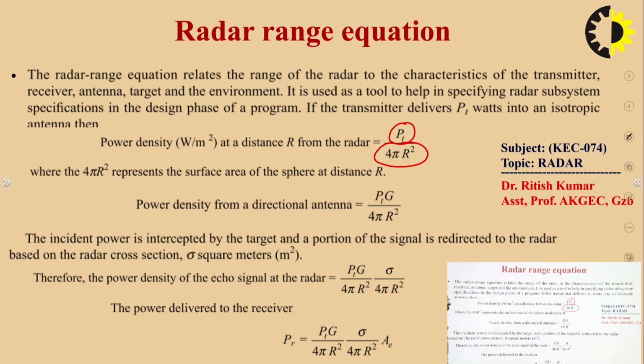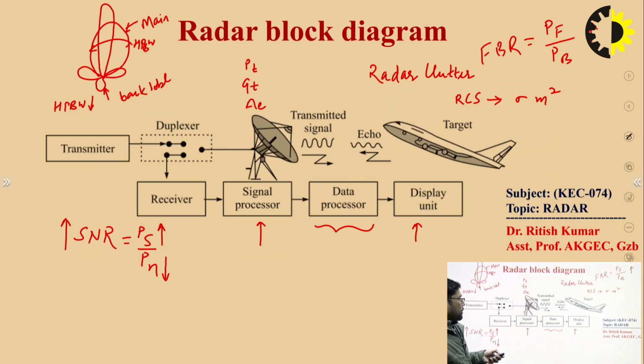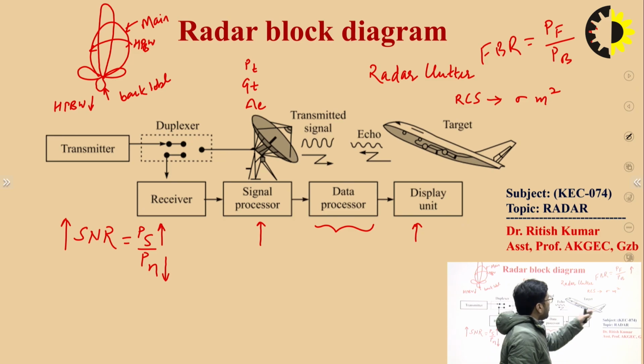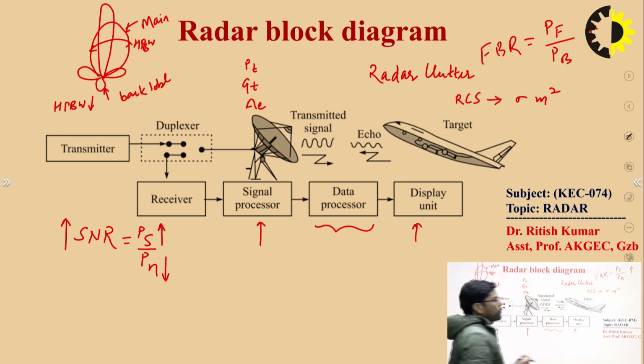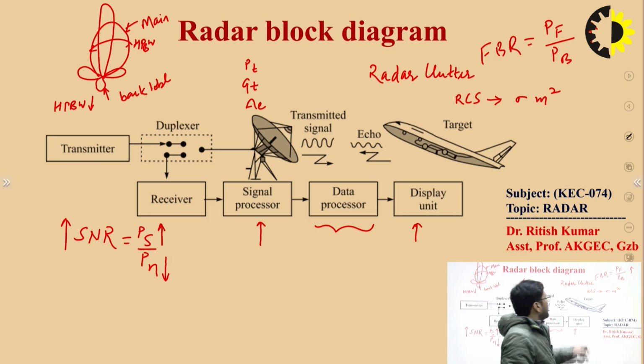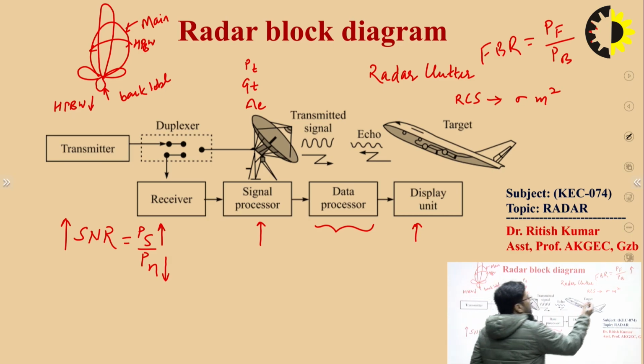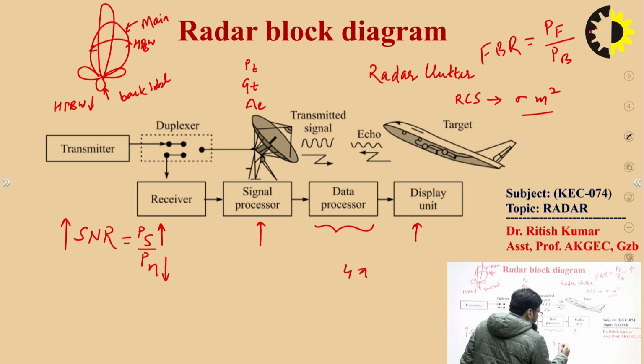And now for the power density of the echo signal, we have the radar cross section area sigma meter square, and we need to know what percentage of the power is reflected from it. Suppose the total area is 4 pi r square and the radar cross section area is sigma meter square.